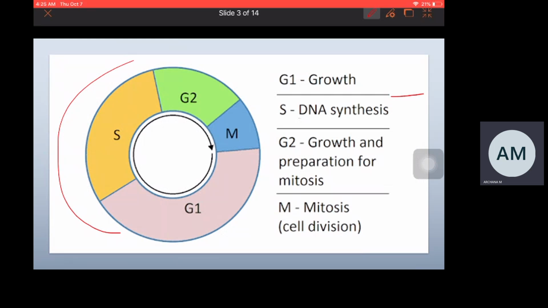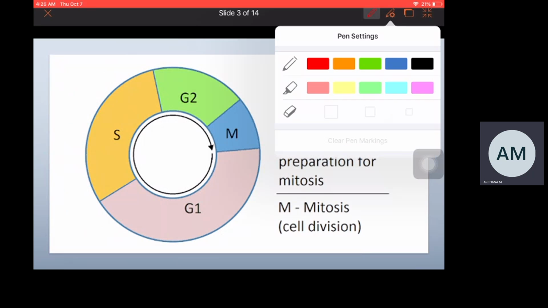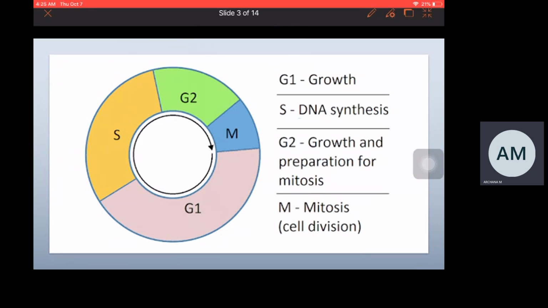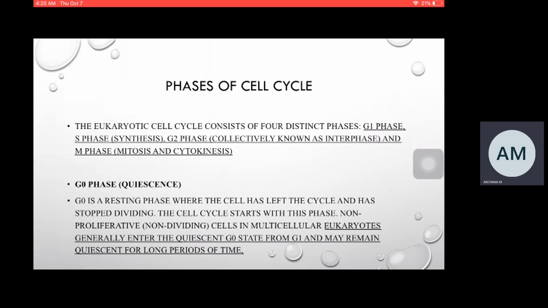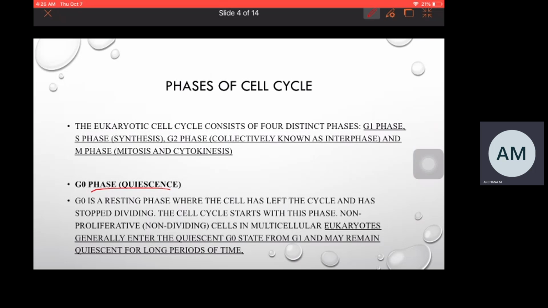G0 phase is termed as quiescent phase. It is the phase where non-dividing cells enter. So this is the phase where non-dividing cells and the cells which stop dividing temporarily enter into the quiescent phase. The cell has left the cycle and has stopped dividing and then it enters into the quiescent phase of the cell cycle, that is G0 phase.